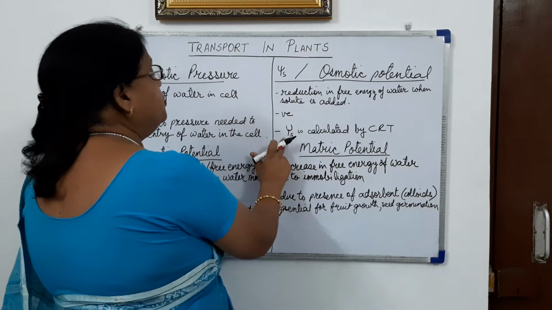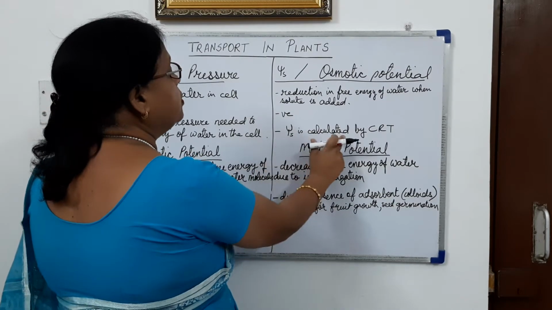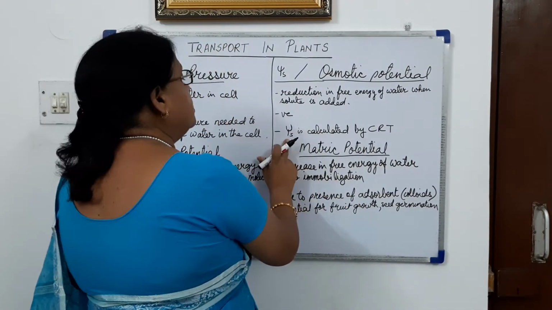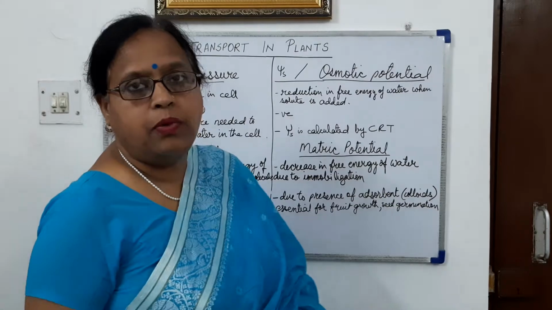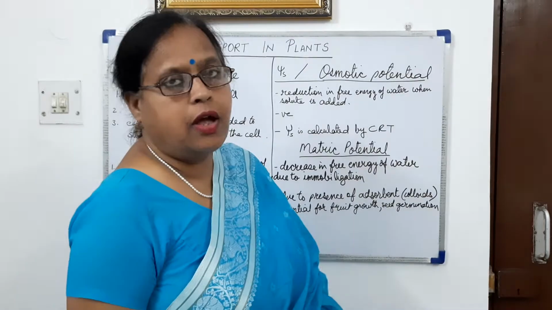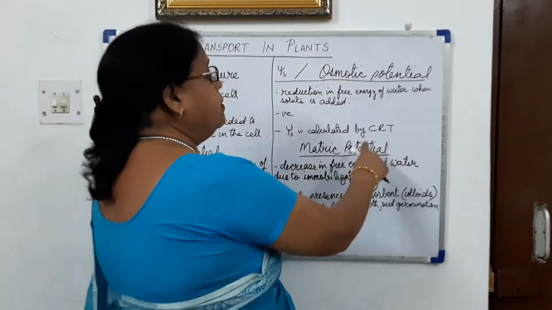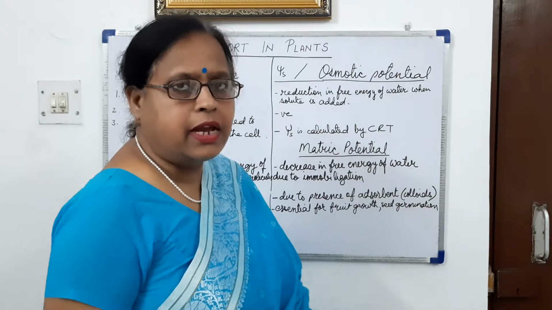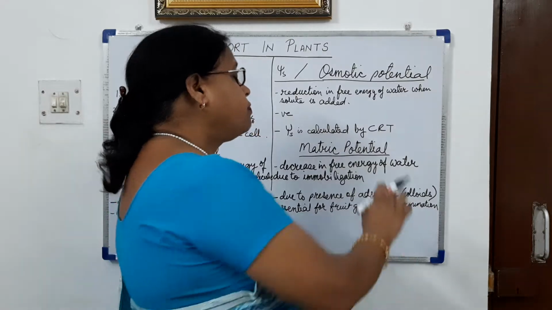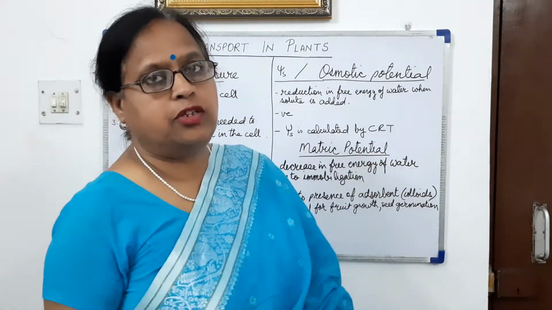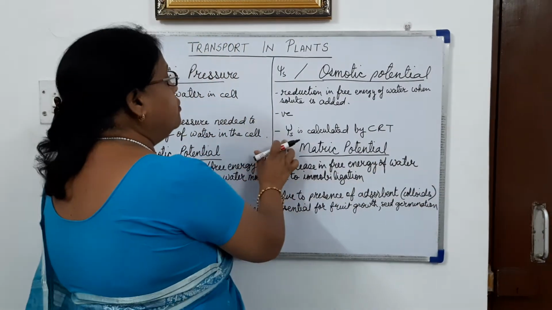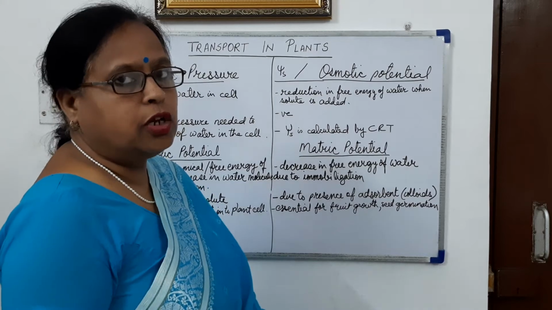Now osmotic potential cannot be measured, it can be calculated. So osmotic potential is also the solute potential. It is calculated by the formula CRT, in which C is the concentration of solute particles, R is the gas constant, a constant given by the scientist who gave this formula, and T is the temperature. So when we know these values, we can calculate the osmotic potential or solute potential.